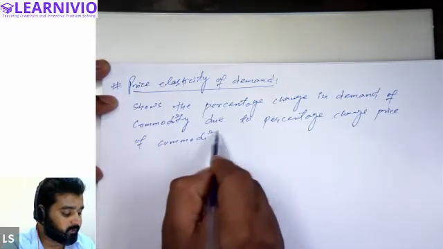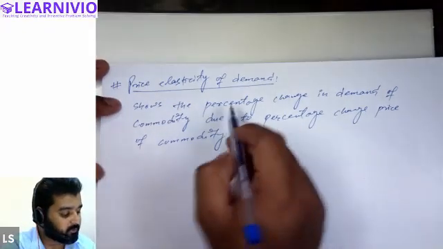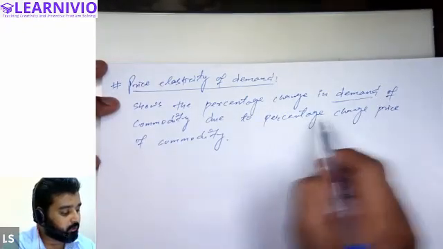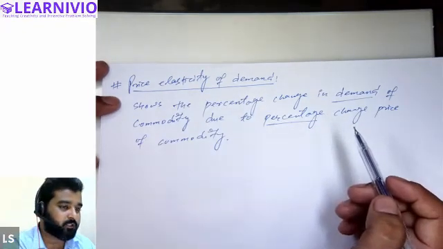Then it is called price elasticity of demand. So price elasticity of demand basically shows how much the demand changes when a certain percent of change arises in the price.